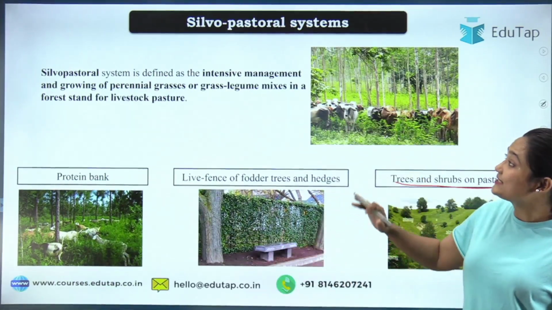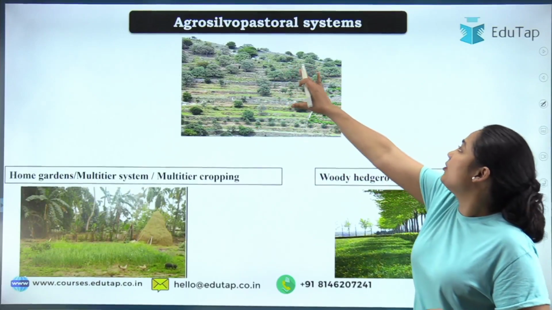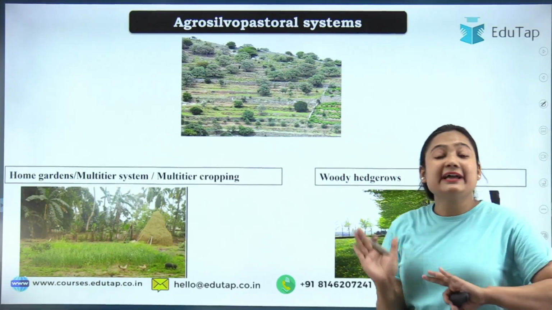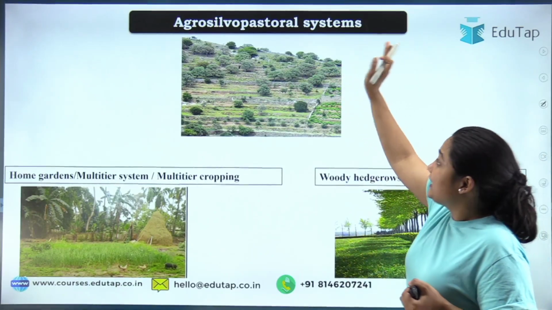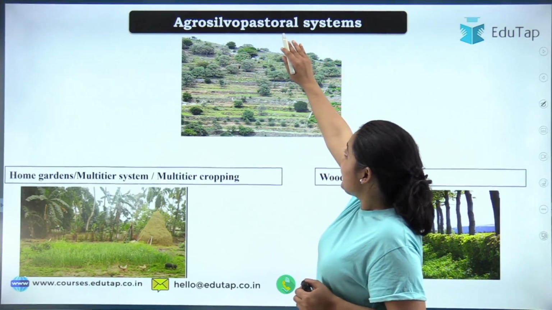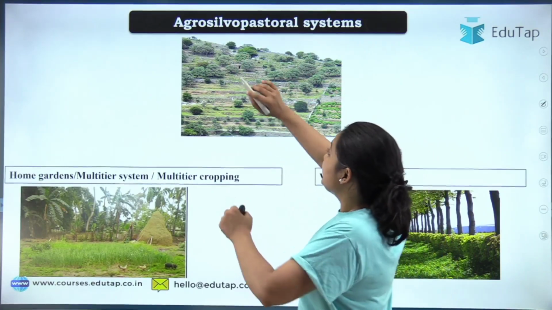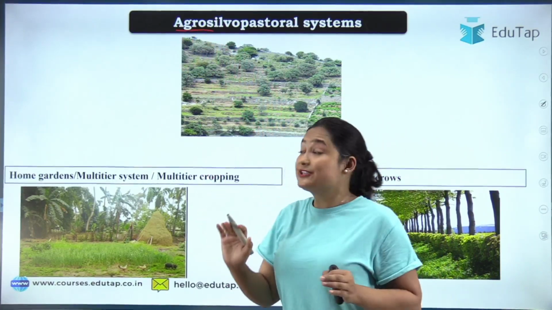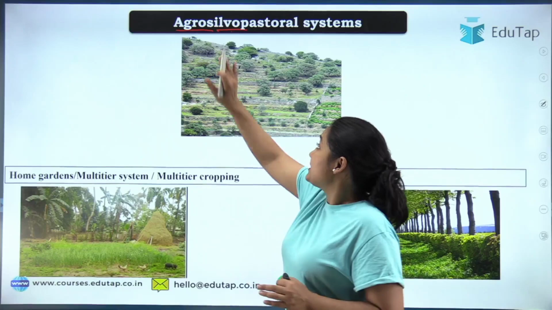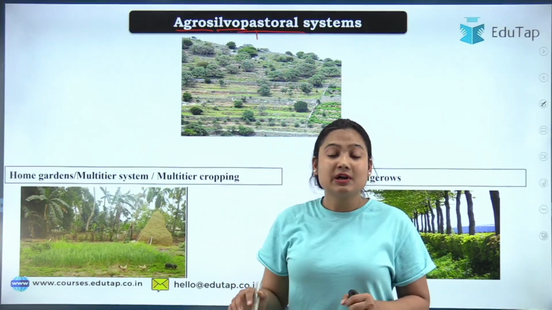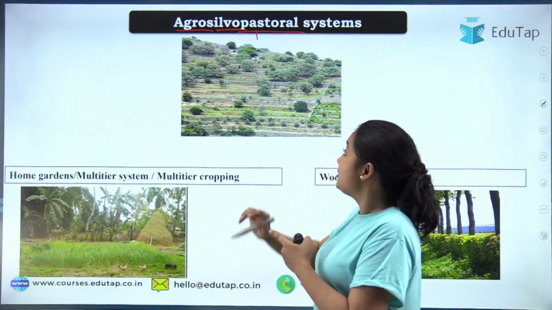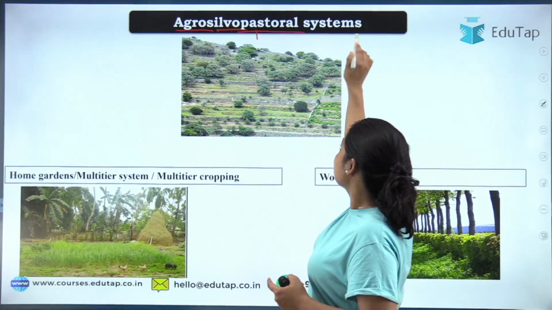Okay, moving to the next system, that is Agrosilvopastoral system. See, again go by the name and you will be able to guess what the components are. Three components are involved in Agrosilvopastoral system. Going by the component names, see, agro means agriculture, then silvo means forest crop you are keeping, then pastoral means we are also keeping the livestock. So all three are involved in this Agrosilvopastoral system.